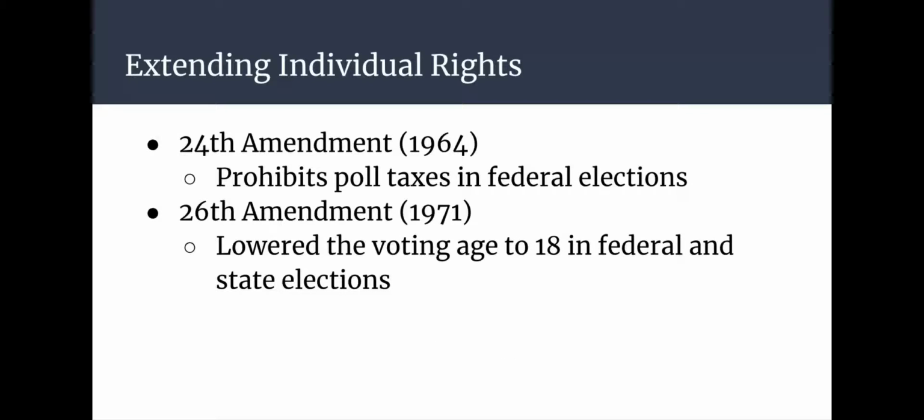The 24th Amendment was passed in 1964, and it prohibited poll taxes in federal elections. And then the 26th Amendment was passed in 1971, which lowered the voting age to 18 in all federal and state elections. During this time, you had the civil rights movement, so some states would have poll taxes to prevent poor people and poor African Americans from participating in voting. And in 1971, you had Vietnam, and people were of the belief that if sons could go off and fight and die for their country at the age of 18, they should be able to vote in federal elections.